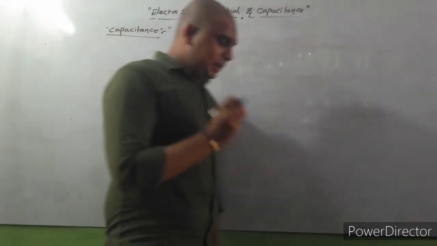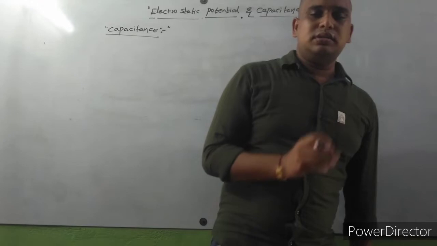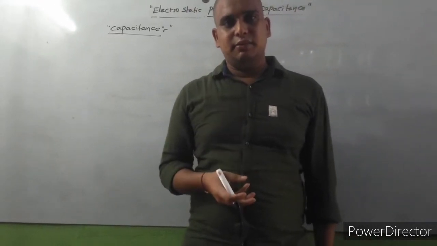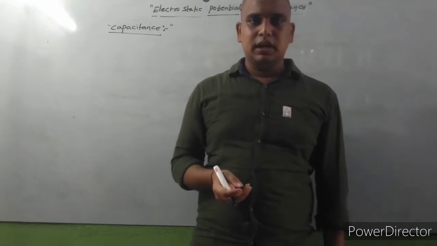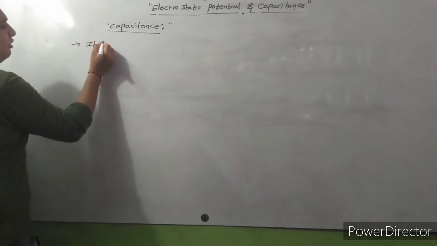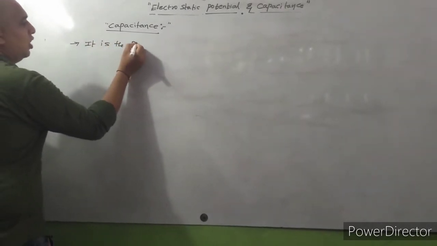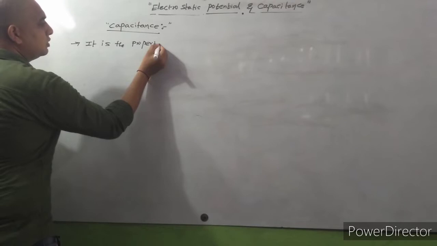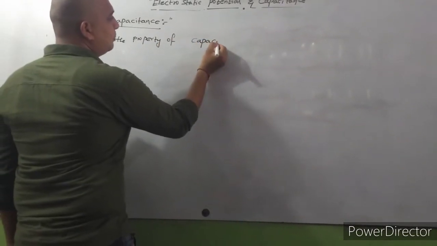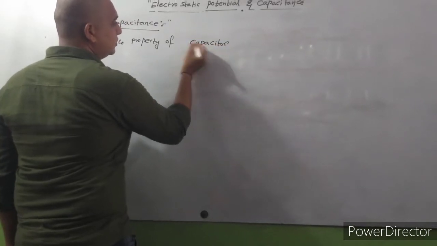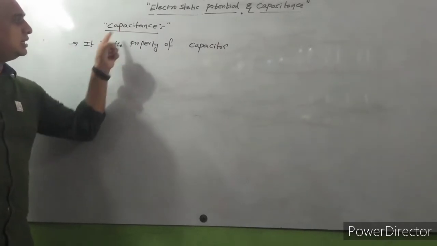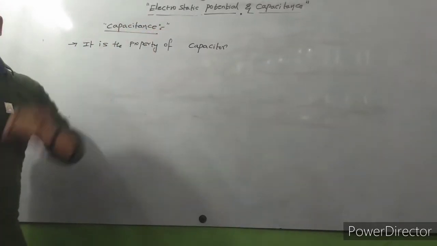So capacitor, all of you understood, I think. Now capacitance. What is meant by capacitance? Capacitance is the property of capacitor. Okay, very important. What is meant by capacitance? Capacitance is the property of capacitor.